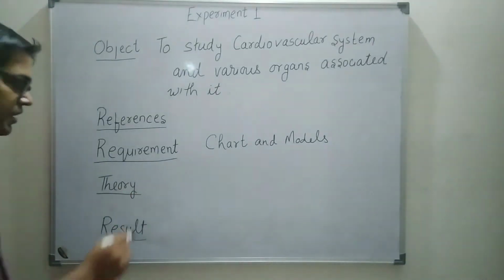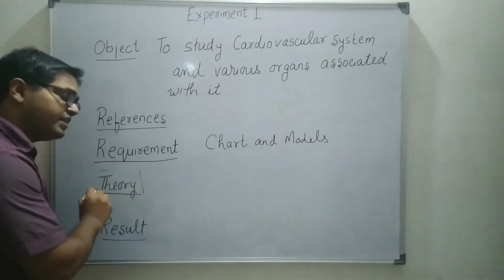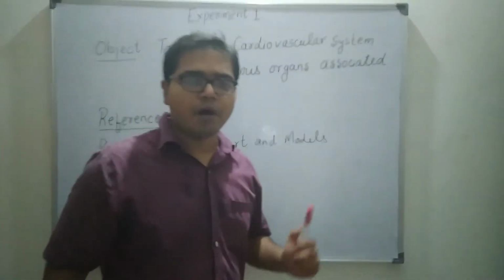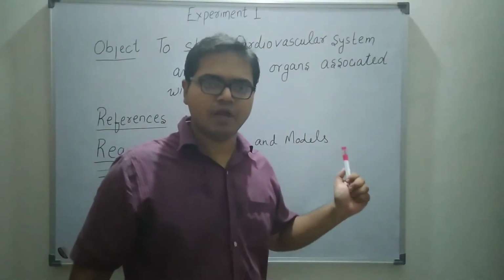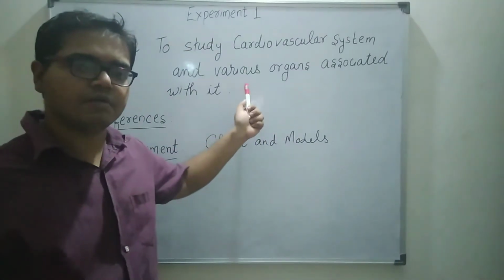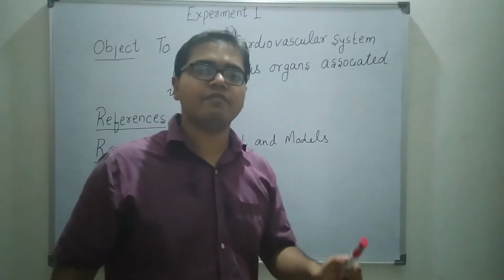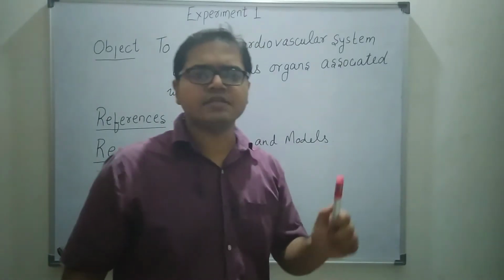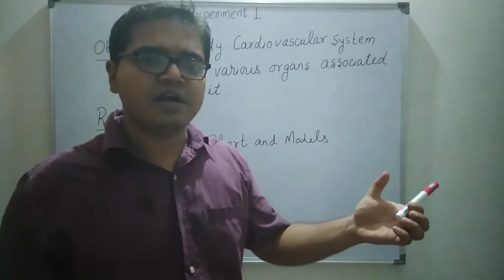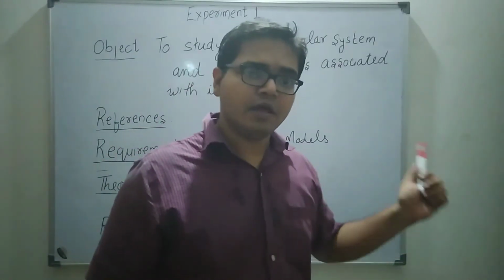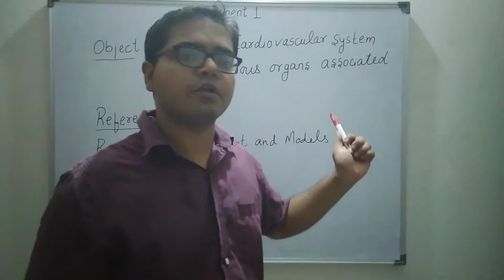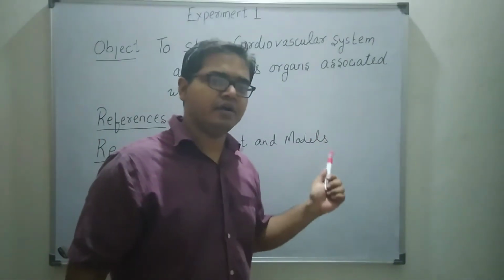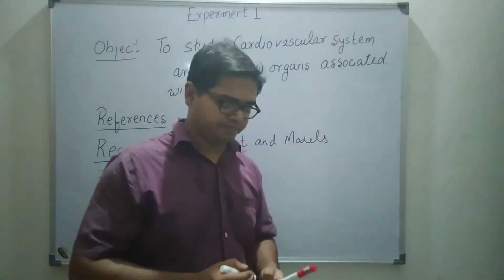Now here, this part is important. This part is theory part. In this part, you have to write about the cardiovascular system. Now, the cardiovascular system is one of the 11 organ systems present in our body. Each organ system contains certain organs. Therefore, cardiovascular system also contain organs like heart, artery, vein and capillaries.